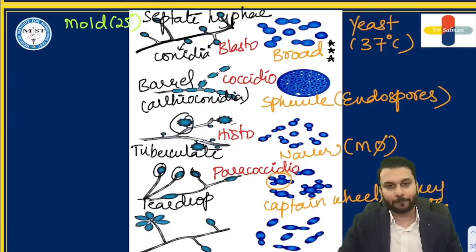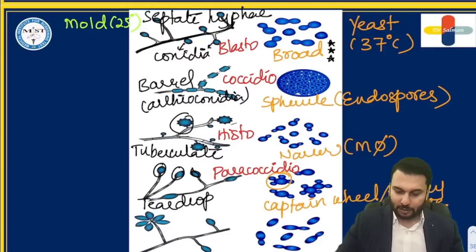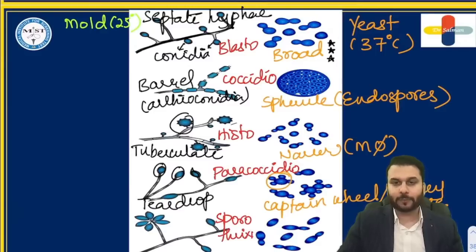And lastly, another important dimorphic fungus is sporothrix, the one that causes rose gardener's disease. These yeast forms are described like a cigar bundle shape.